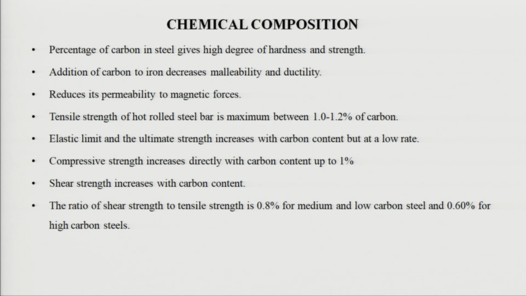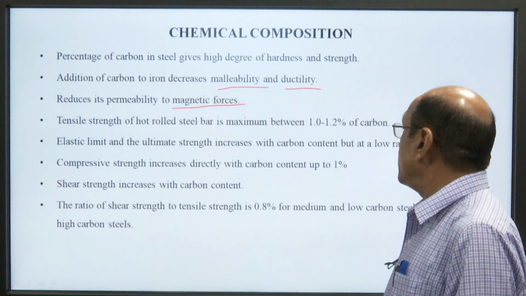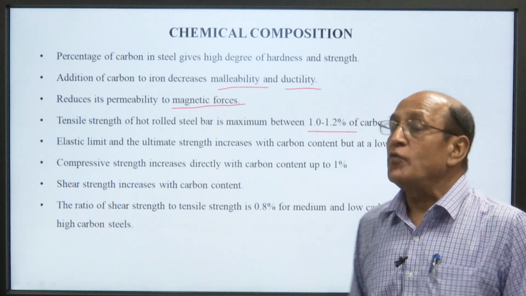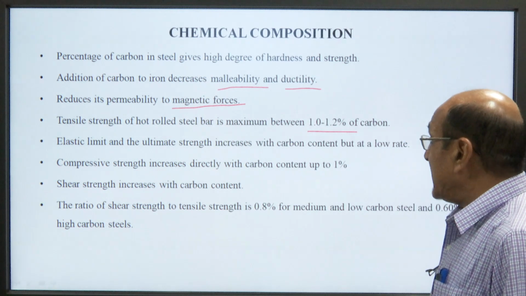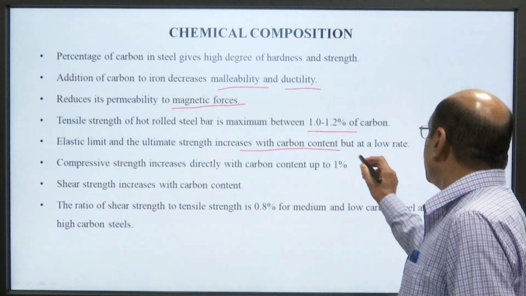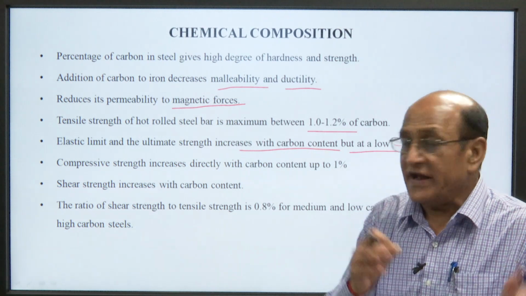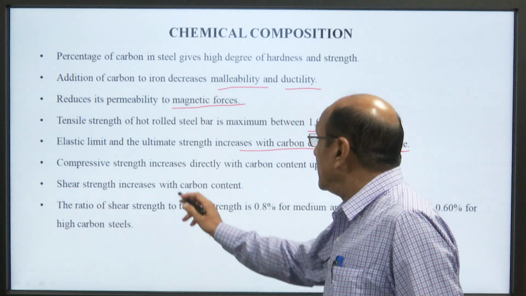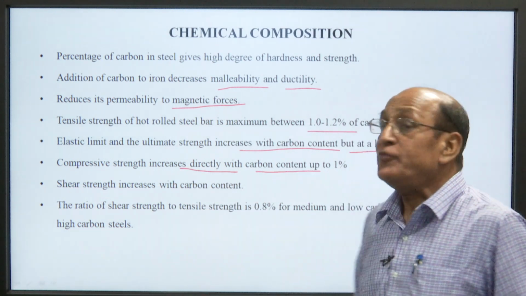The percentage of carbon in a steel gives a high degree of hardness and strength. Addition of carbon to iron decreases malleability and ductility, and reduces its permeability to magnetic forces. Tensile strength of hot rolled steel bar is a maximum between 1% to 1.2% of carbon. The elastic limit and the ultimate strength increase with the carbon content, but at a low rate. Compressive strength increases directly with the carbon content up to 1%.